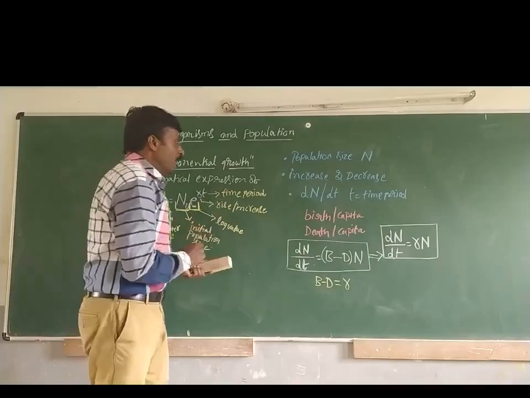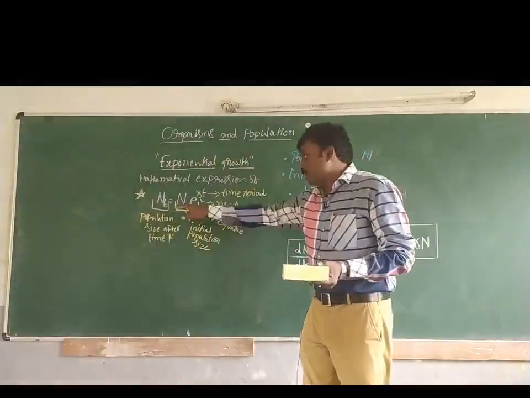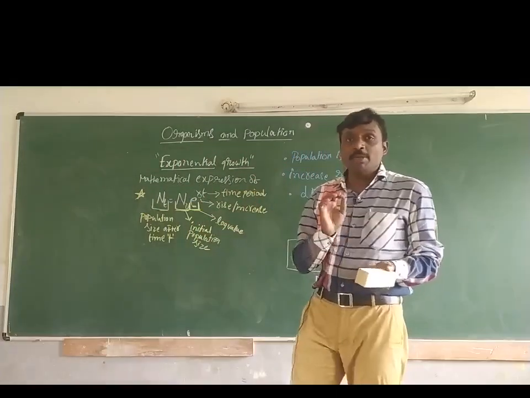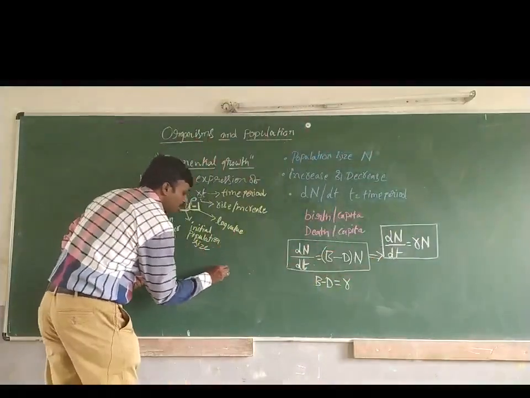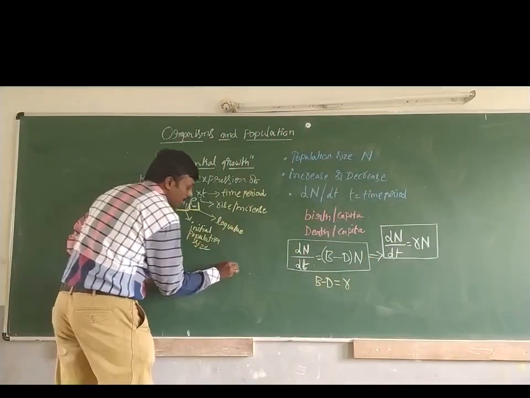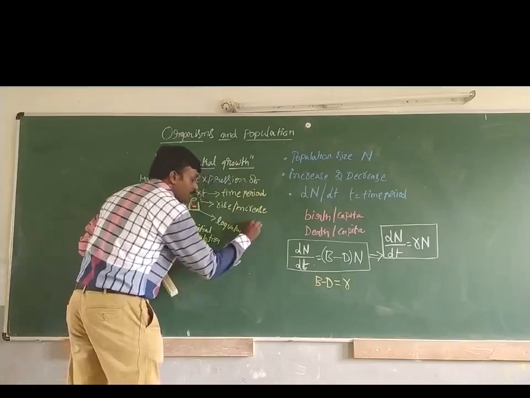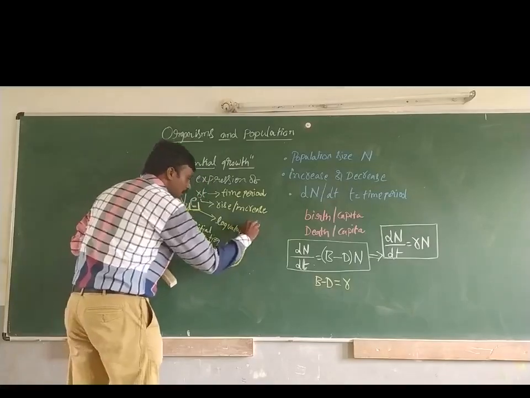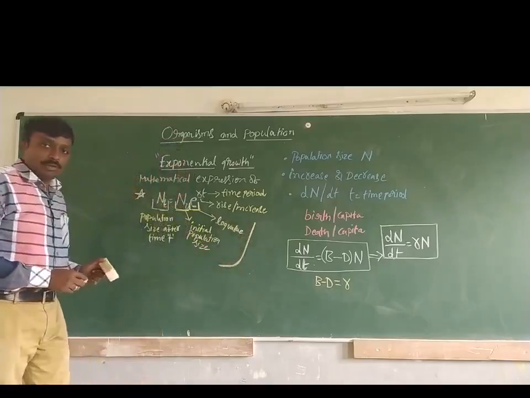Okay. So now if we substitute some values into this formula, this mathematical expression, we will be getting a curve like this. As I said earlier, initially there will be a slow growth, and then with surplus, I mean unlimited resources, a drastic increase will be seen in the growth of organisms.